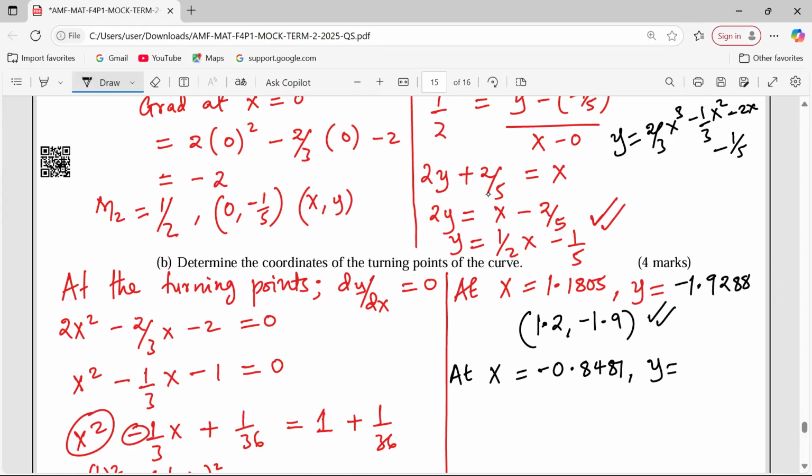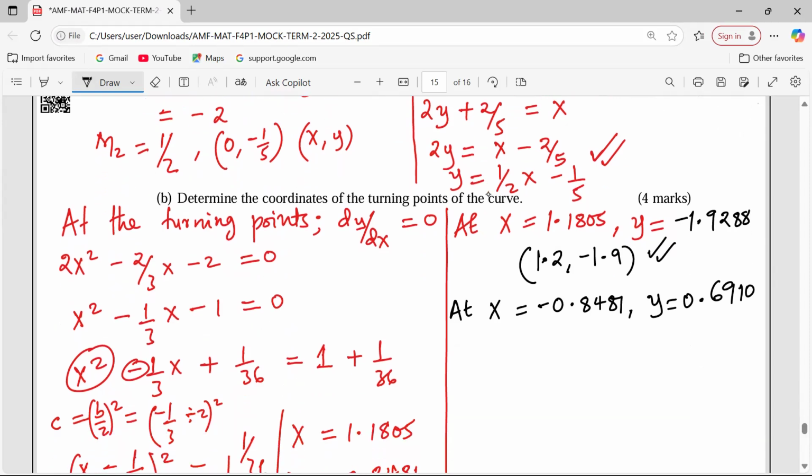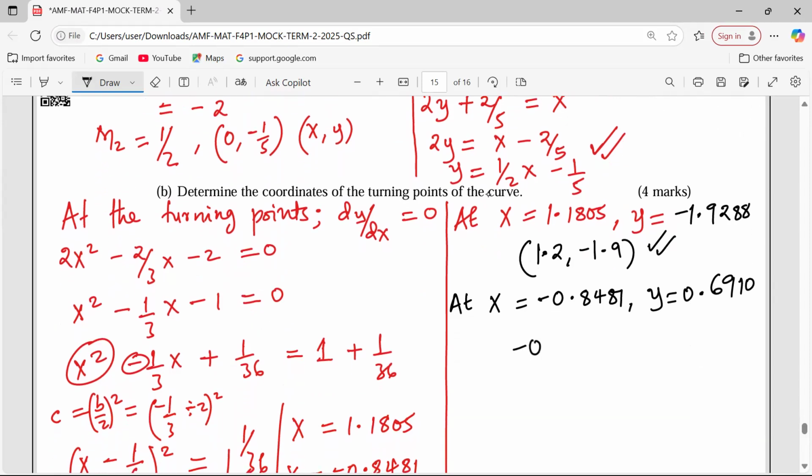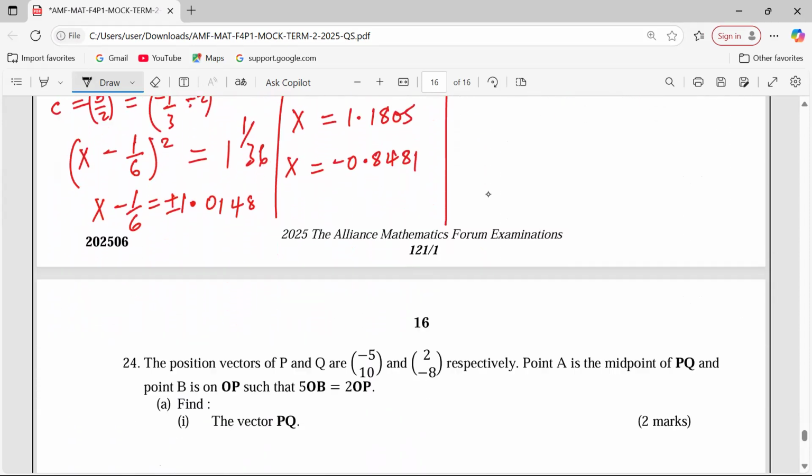Yeah, I'm getting 0.6910, which means this as a coordinate now shall be negative 0.8, 0.7. So we have the two coordinates now. These are the turning points for this particular curve.